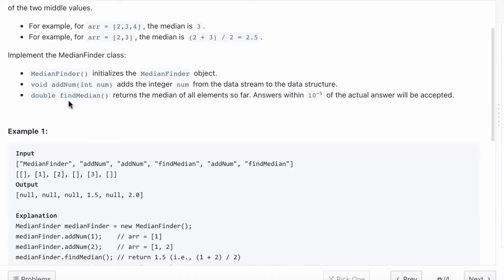We have to also implement find median that returns the median of all elements so far. Answers within 10 raised to the power minus 5 of the actual answers will be accepted. Let's go and understand this question by example.